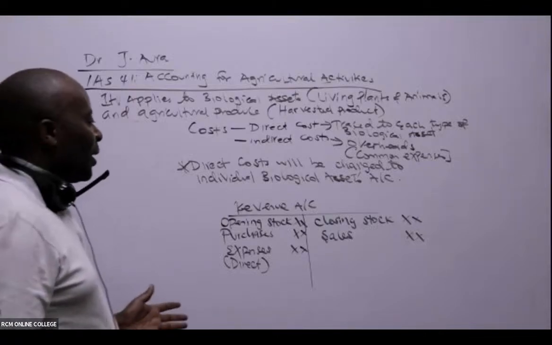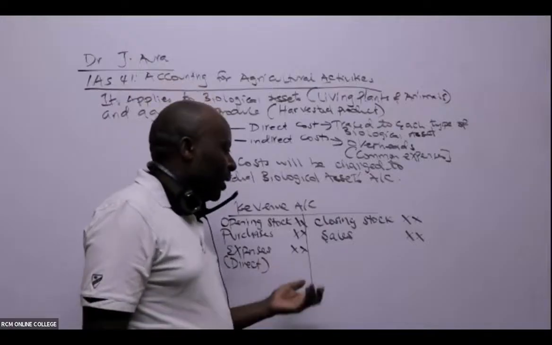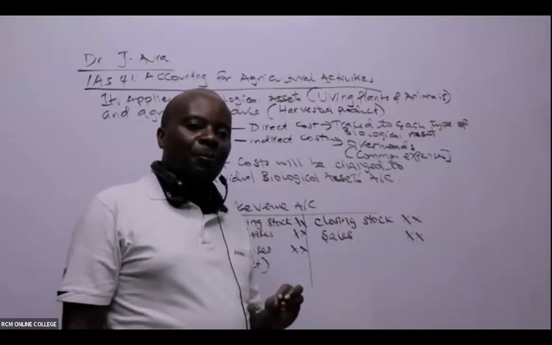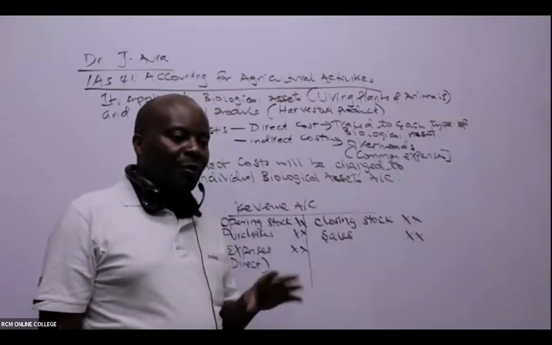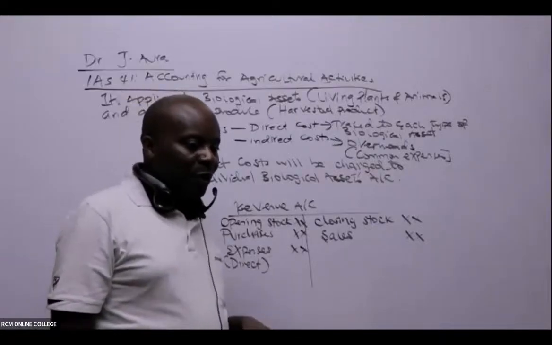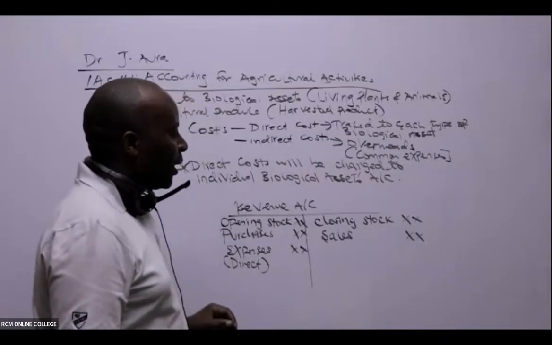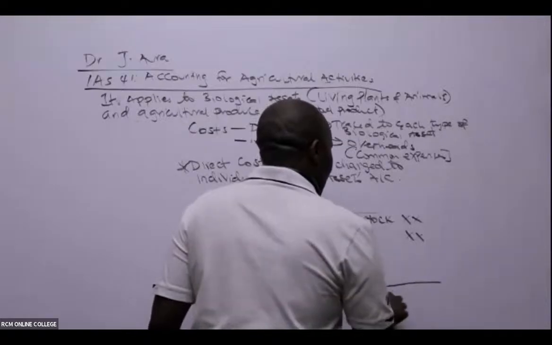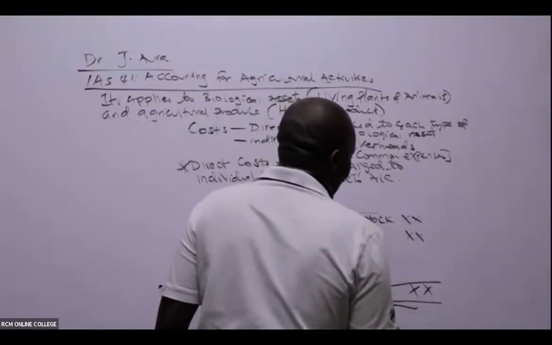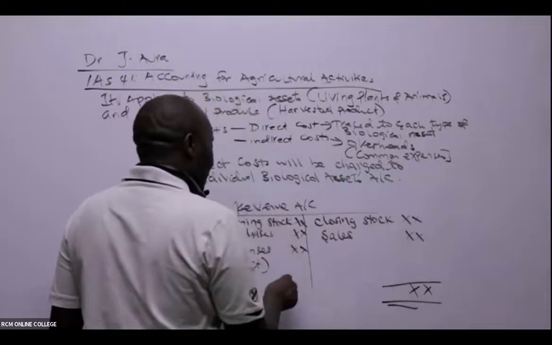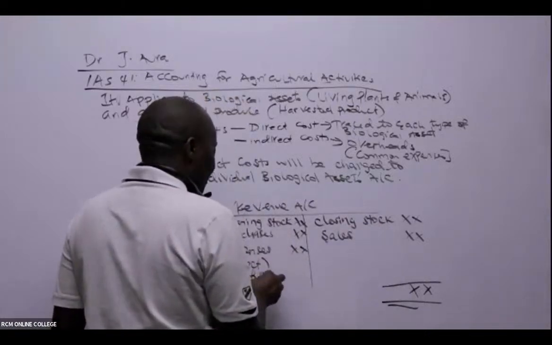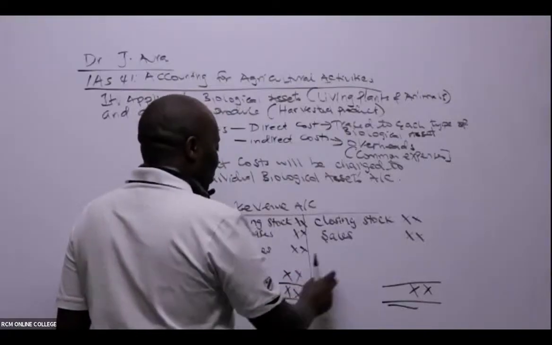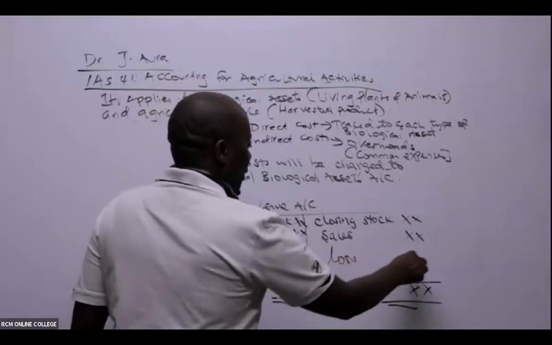So please listen. This revenue account is really a serious thing. We shall use it basically to measure the profit for each biological asset. Such that if this side is heavier, when I'm balancing my account, this basically is the income side. If this side is heavier than this side, then the balancing figure here will be a profit. And if it is this side that will be heavier, then we shall put a loss here, like that.